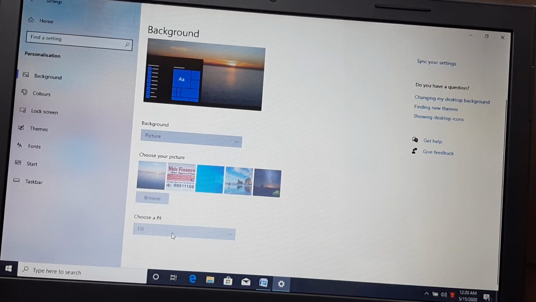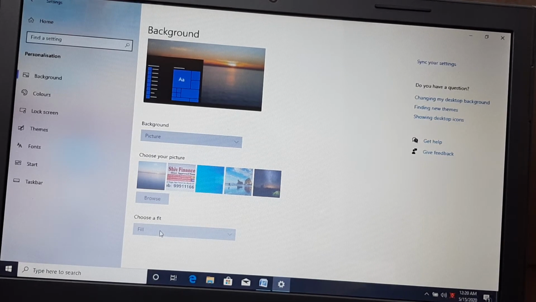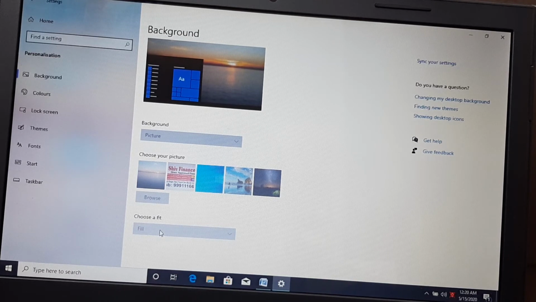Okay, so you can change the desktop background also. There are a few categories for how you can adjust your desktop background. Here it is fill, fit, stretch, tile and center. These are the 5 properties. Okay, you can adjust your desktop background according to these.